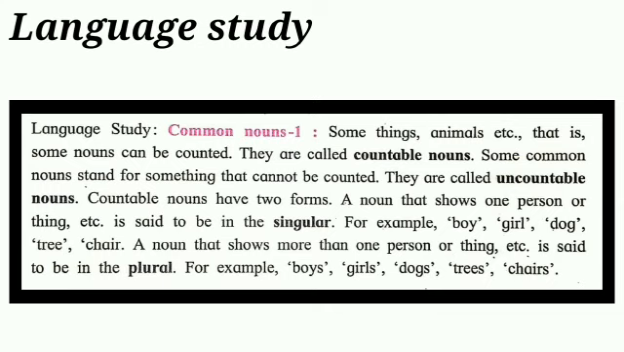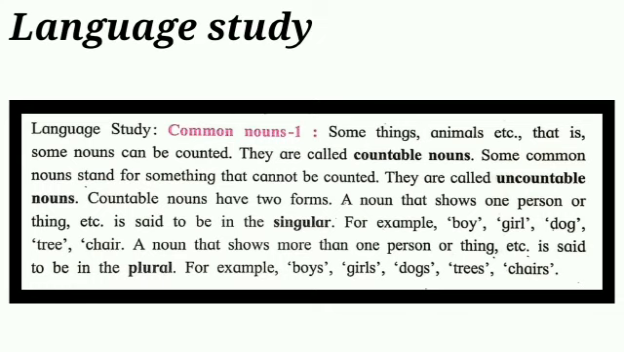Countable nouns have two forms, singular and plural. Okay? Can you see the examples given here? For singular, can you see the words? For example, boy, girl, dog, tree, chair is given.